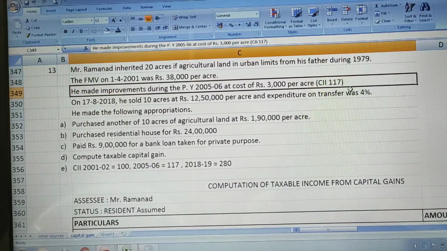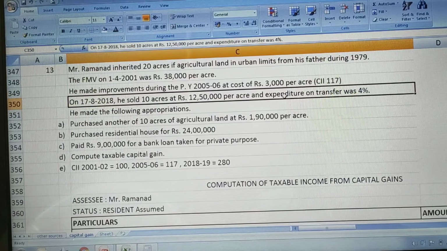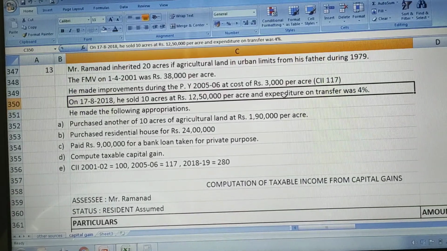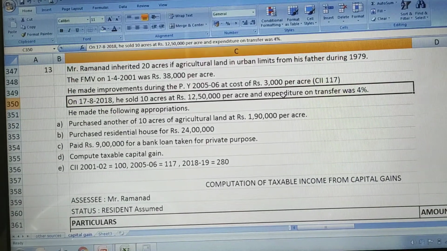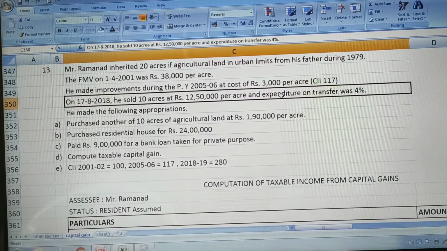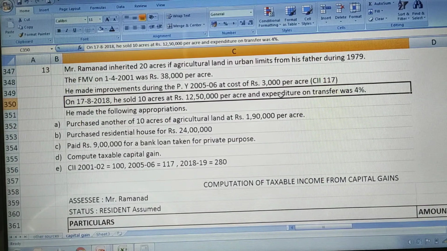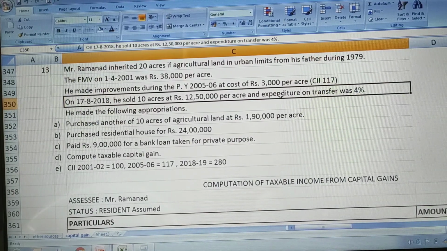Cost inflation index was 117. On 17th August 2018, he sold 10 acres of agricultural land at Rs 12,50,000 per acre, and expenditure on transfer was 4%.